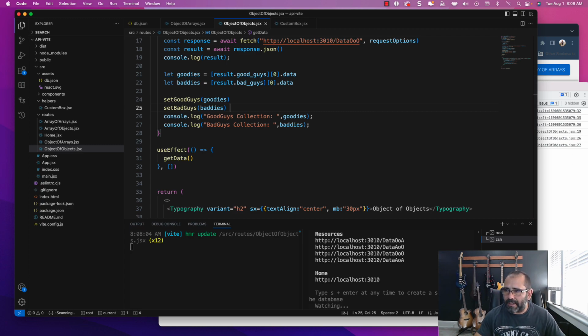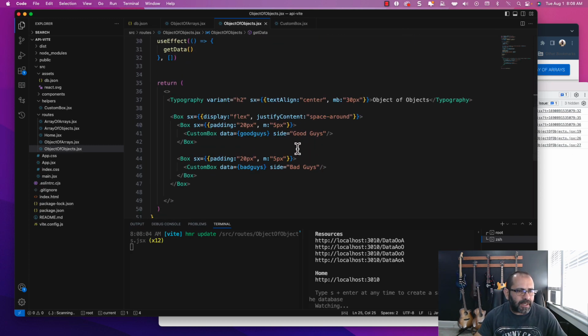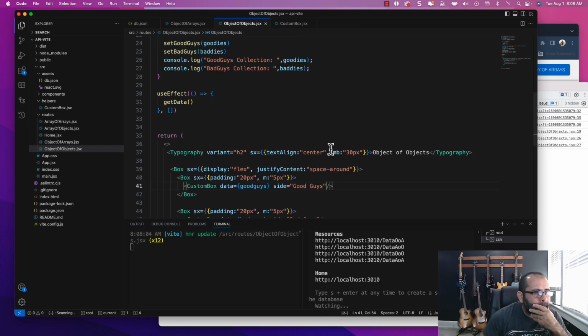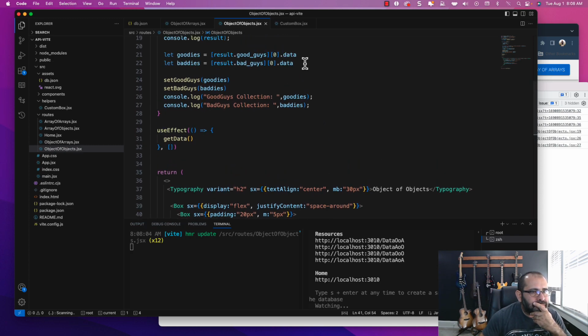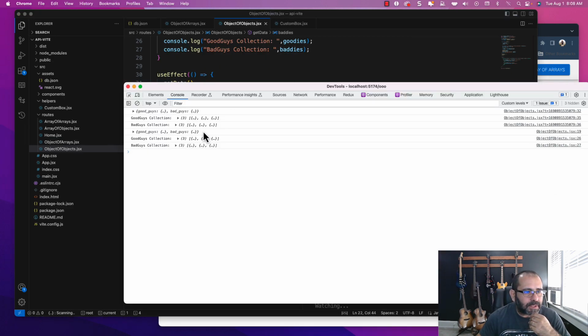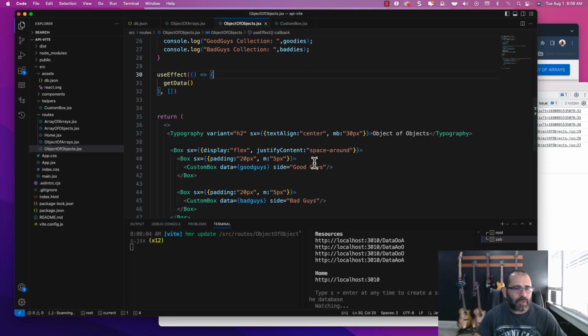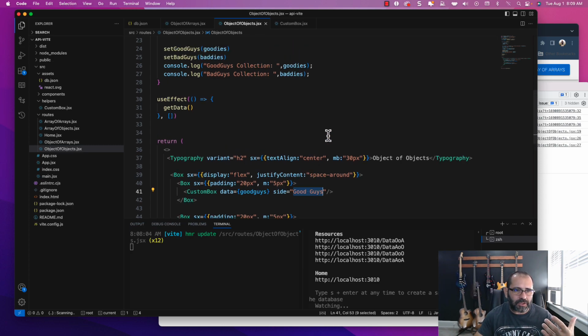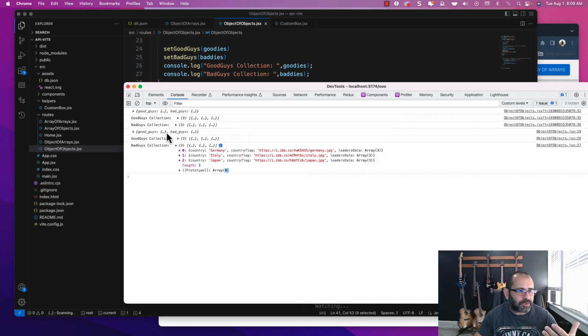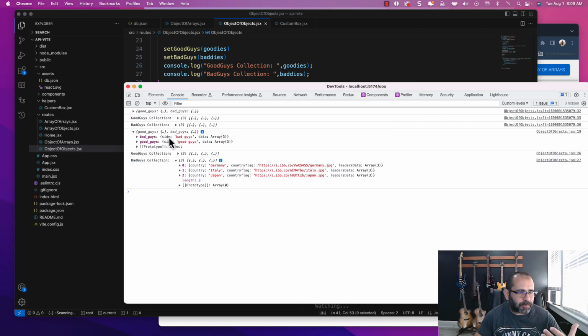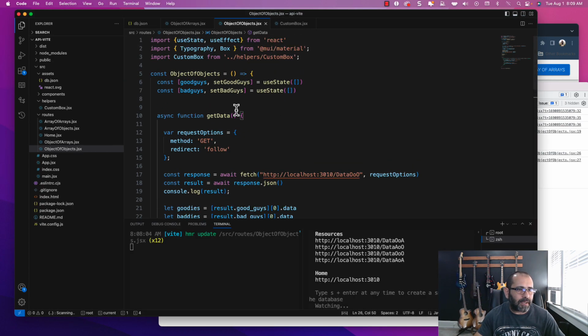Alright, so I think that pretty much does it, but I am curious because I know here I am getting the results. So by the time you get here, you're only getting the array. So if I wanted to make this programmatic and not type good guys in there, but actually name whatever the side is called from this prop right here, then I have to go one step behind.